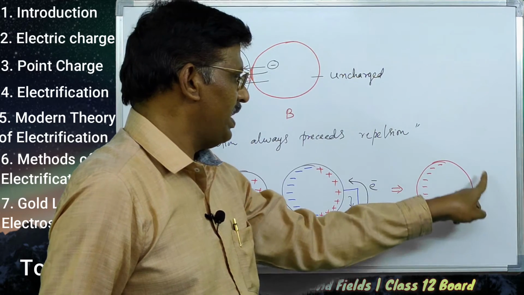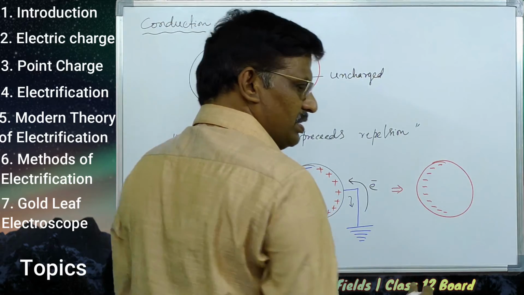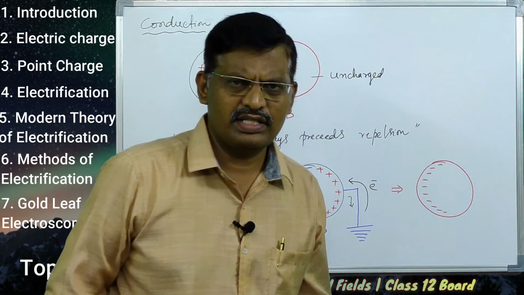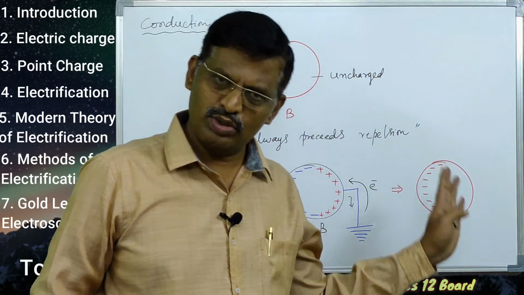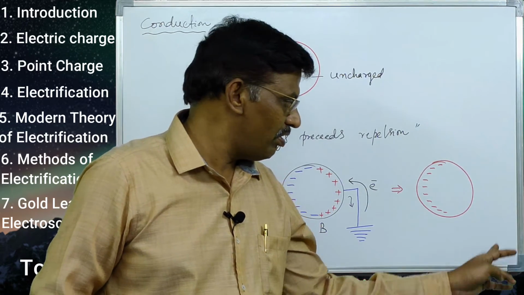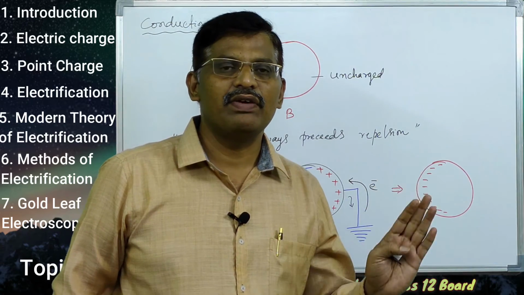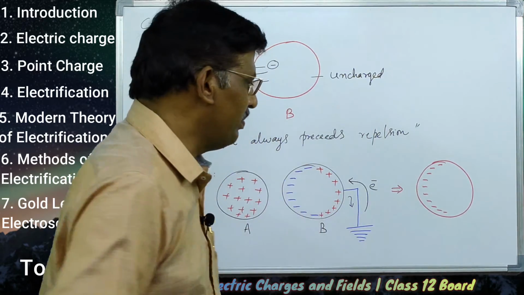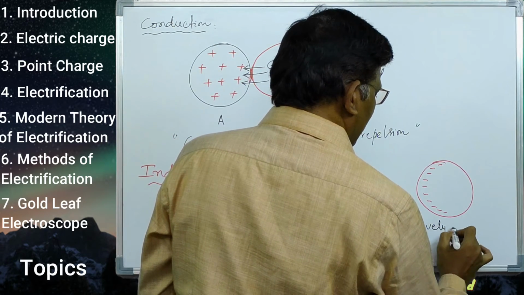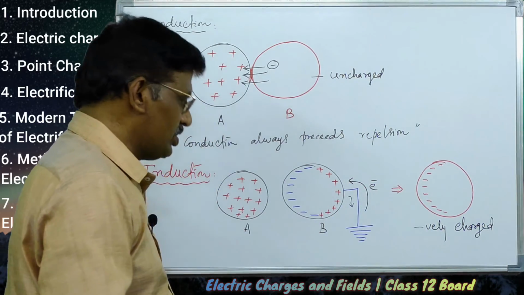Electrons reached from the earth to B, so the positive charges become neutral and only negative charges remain. Positive charges are also present in B, but due to the addition of electrons from the earth, B becomes a negatively charged body.